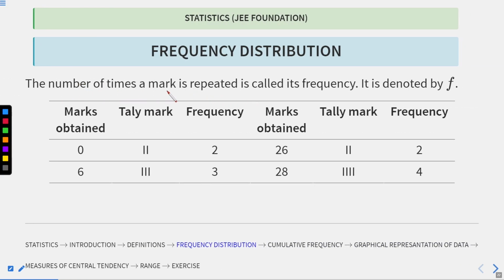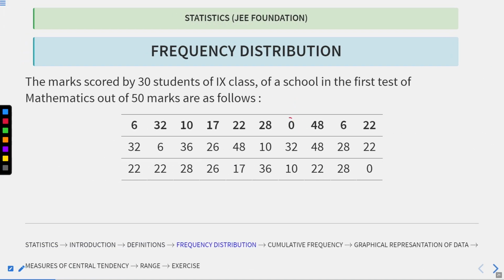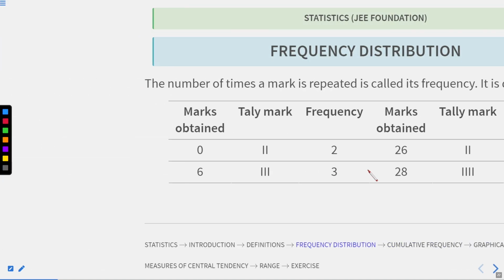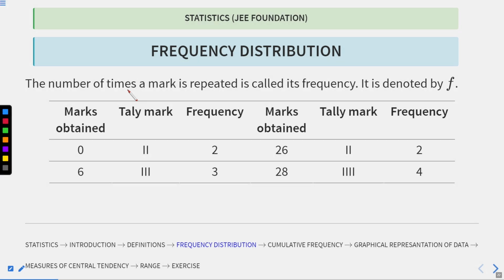So the number of times a mark is repeated is called a frequency. We have already seen the definition of frequency. It is the number of times the mark is repeated. For example, if you see 0, marks obtained 0. How many students obtained 0? If you see, one student here and one student here obtained the mark of 0. So that means two students obtained 0 marks.